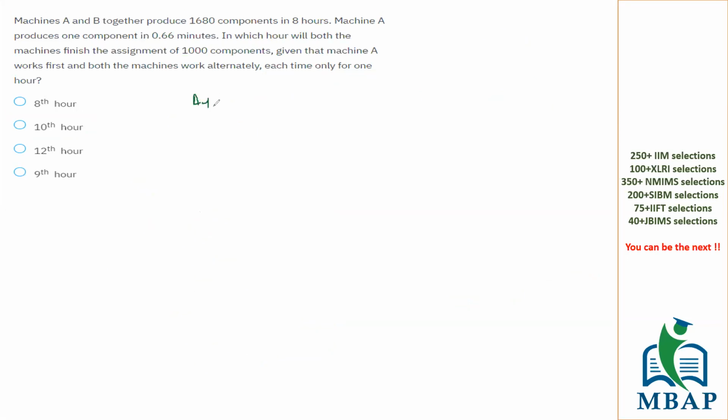It has been said A and B are working together, and working together they make 1680 components in 8 hours. Obviously, in 1 hour they are making 210 components, right? In 1 hour working together, A and B make 210 components. But it says A and B are working alternatively. If working together they take 1 hour, working alternatively they will take 2 hours to produce the same unit, which is 210 components. So in 2 hours, 210 will be made when both work separately.